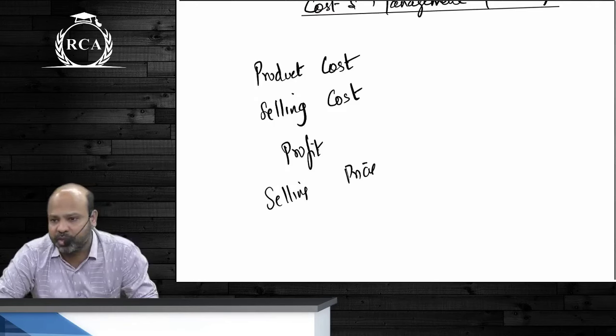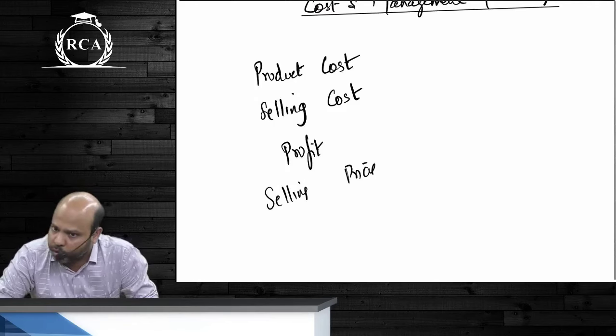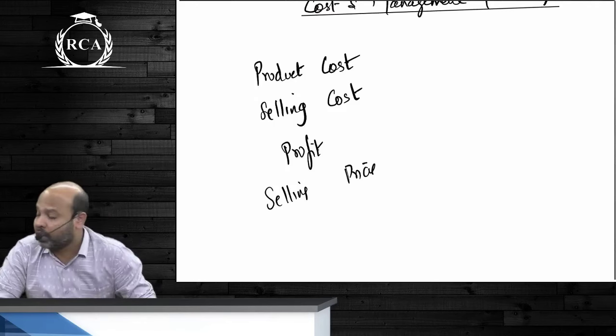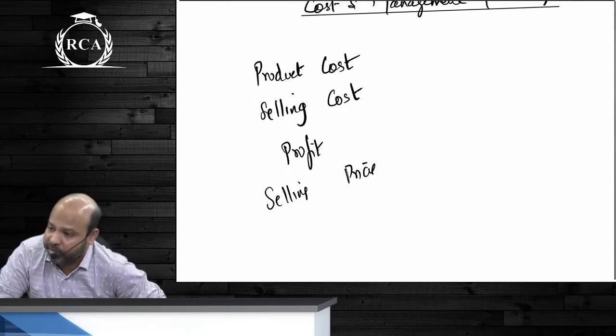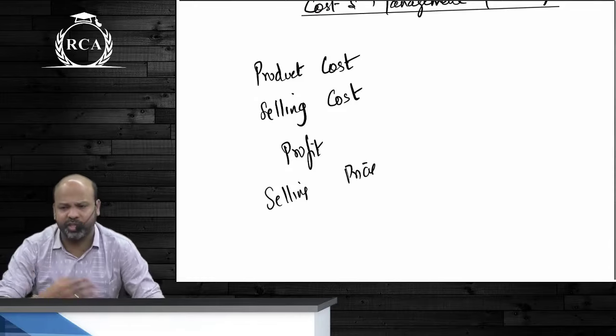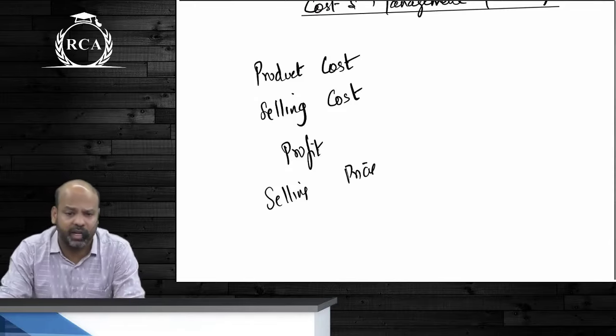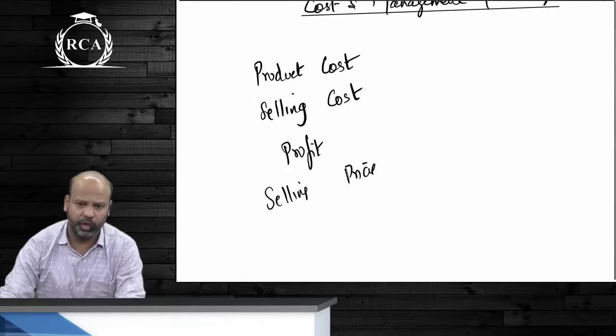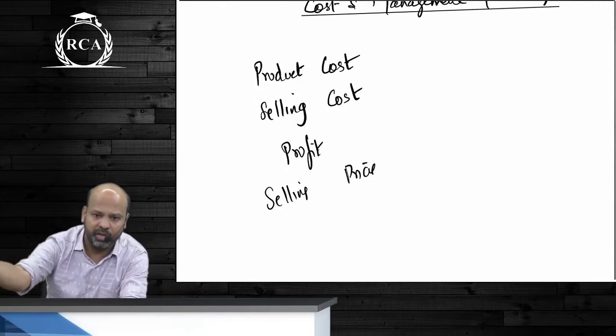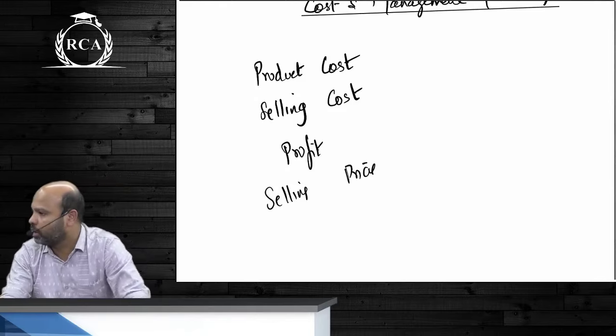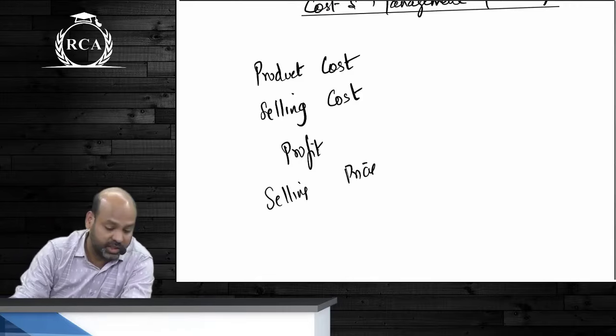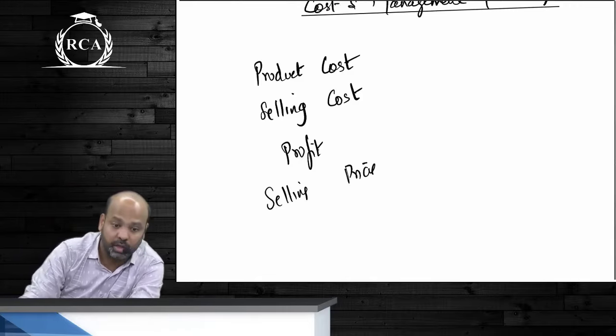Power captive consumption means you are generating power for your own use. You are not going to sell that power. Different story if there is surplus power being generated which you do not need, guys. Obviously, to make money out of it, you will be selling that surplus power. What will you do with that surplus power? It is better to sell it to an outside agency. So cost is nothing but the total expenditure that we incur on manufacturing a product.